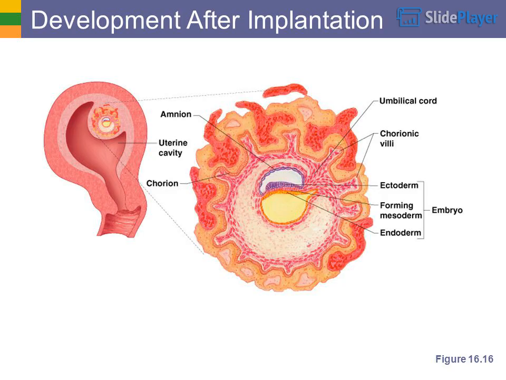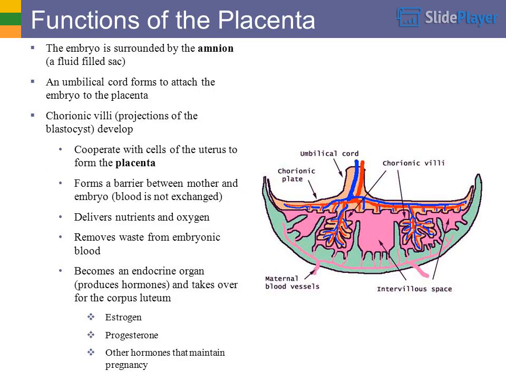Development after implantation. Figure 16.16. Functions of the placenta. The embryo is surrounded by the amnion, a fluid-filled sac. An umbilical cord forms to attach the embryo to the placenta. Chorionic villi, projections of the blastocyst, develop and cooperate with cells of the uterus to form the placenta.